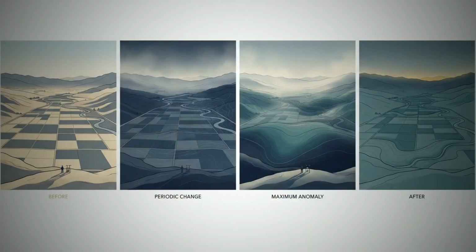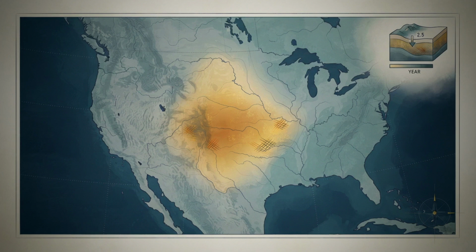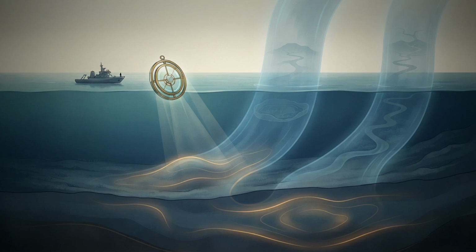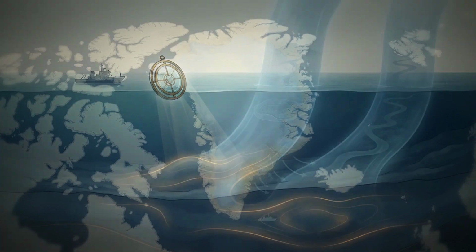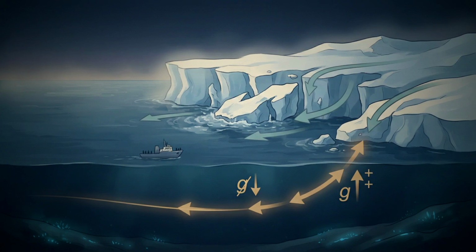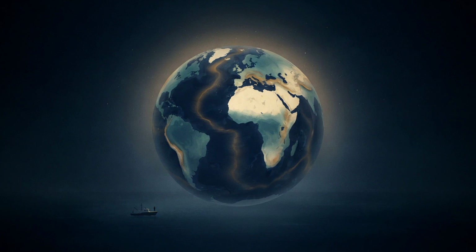GRACE also tracks changes over time. In California's Central Valley, it detected groundwater loss of 2.5 centimeters per year. Gravity anomalies become a time machine for water resources, revealing hidden depletion. In Greenland, GRACE measured ice loss of 200 gigatons per year. As ice melts, gravity decreases. These measurements confirm climate models and show that gravity anomalies are not static. They evolve with our planet.